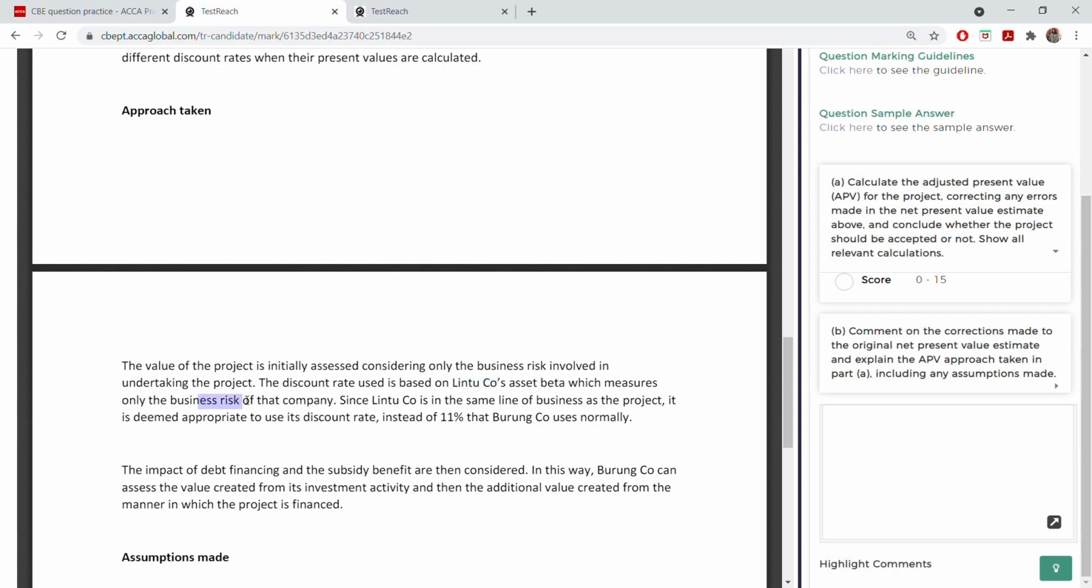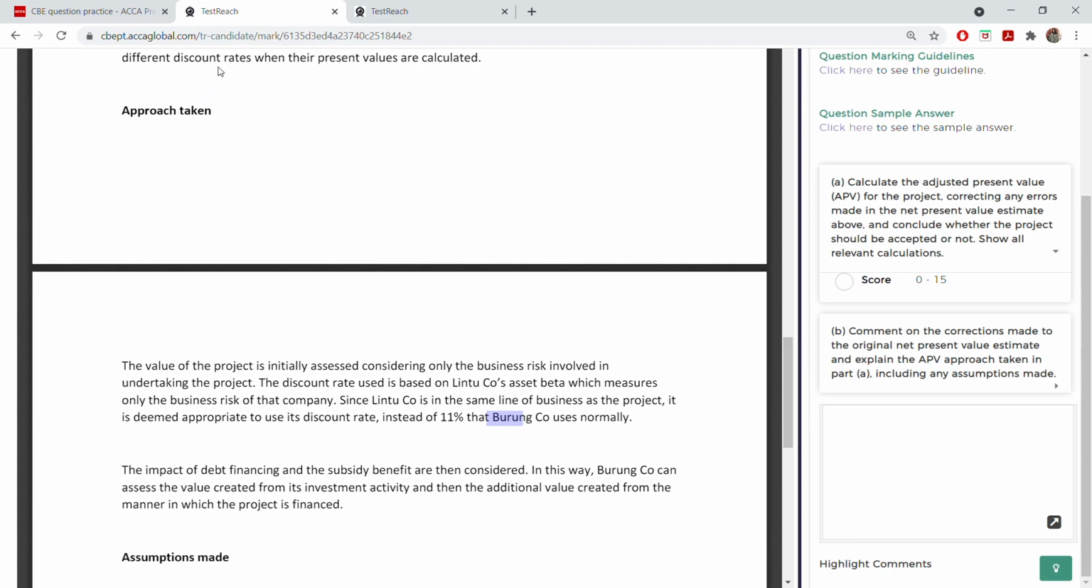That's what you did, no? You only use asset beta. So you have to talk about it. Approach means what approach did you take? You took the asset beta only. Asset beta only measures business risk. Because Lito is also in the same line of business, it is appropriate to go by this. It's appropriate to use this discount rate instead of the 11% of Burang which they normally use.